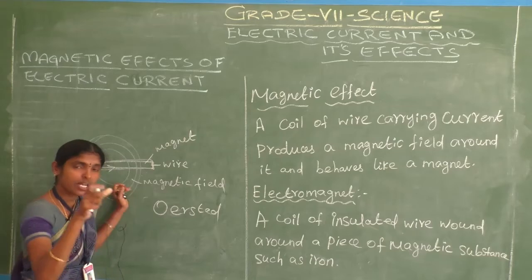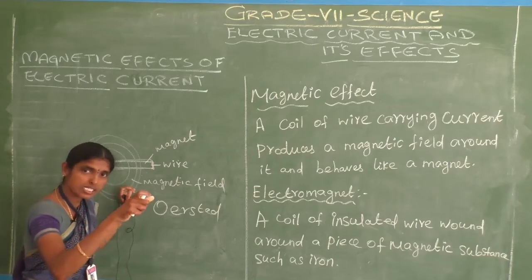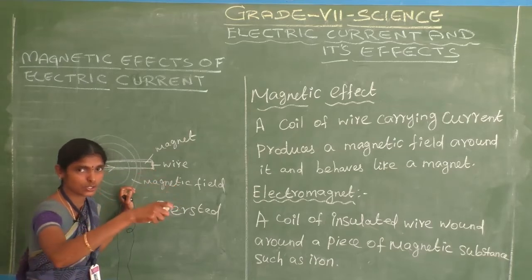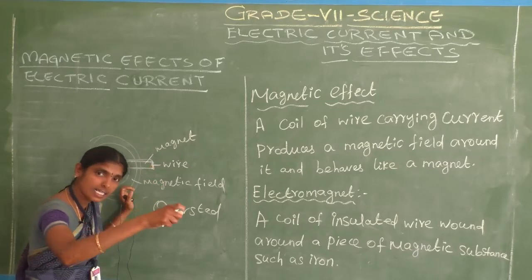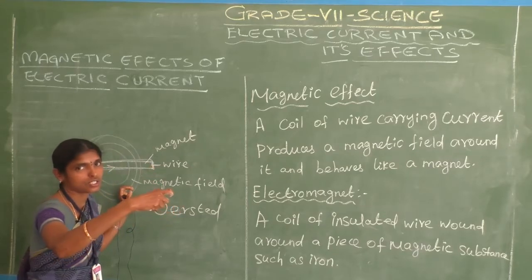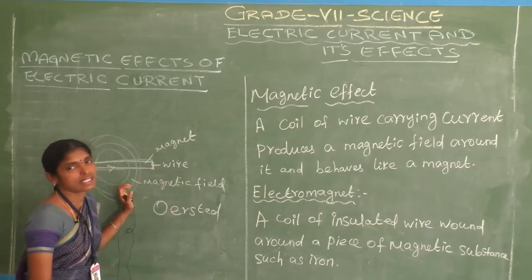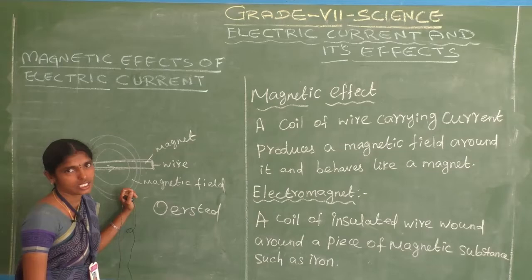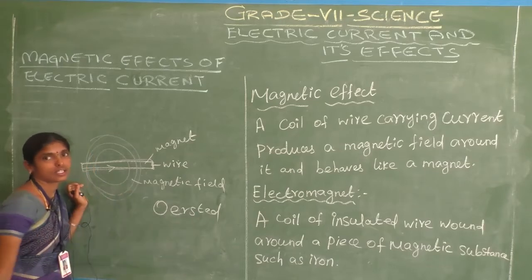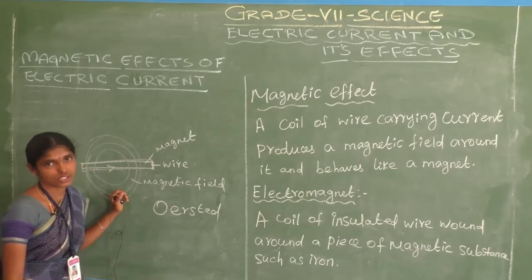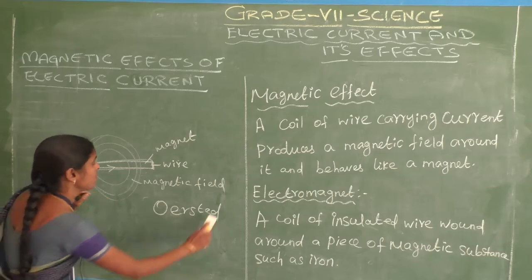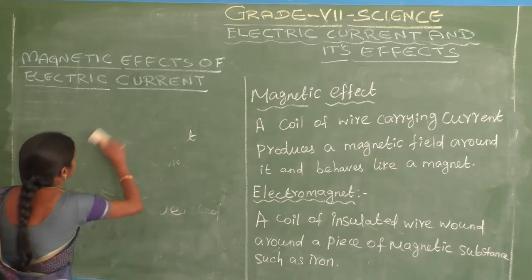At that time, a magnetic compass was placed near the electric circuit. The magnetic needle deflected. So the electric circuit produces a magnetic field. Ørsted noticed that point. So, what is meant by magnetic effect of electric current?